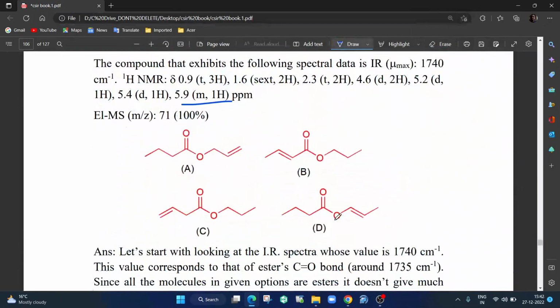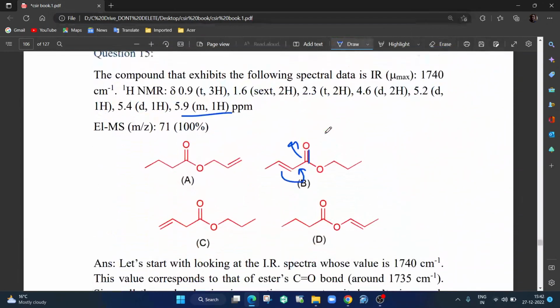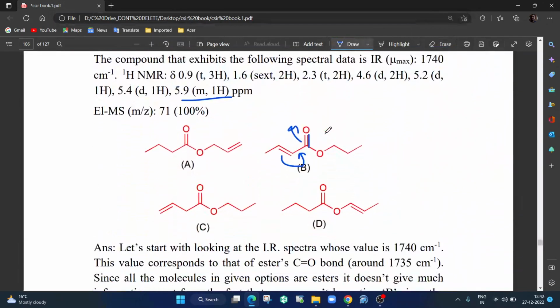So A, B, C and D, all of them are esters. But if you look at B, what happens? B is an ester, and beside the carbonyl group you have this unsaturation, alpha beta unsaturation. So this moves here. So what happens? The C double bond O bond becomes weak, so it gets a single bond character. Therefore it will not remain at 1735, it should reduce to less than 1735, but here the value is 1740. So very clearly you can remove B.